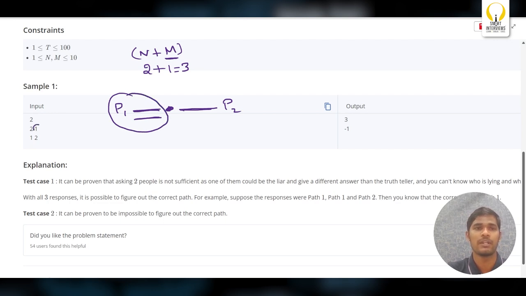The M person, one person, is telling the false. So this path will give you the happiness. What's the minimum number of people you have to ask to get the happiness path? The minimum is 3.